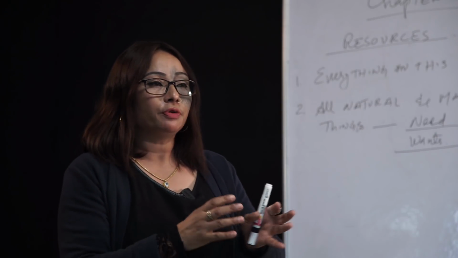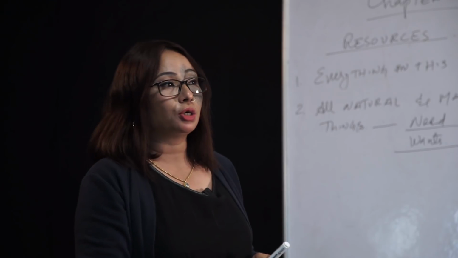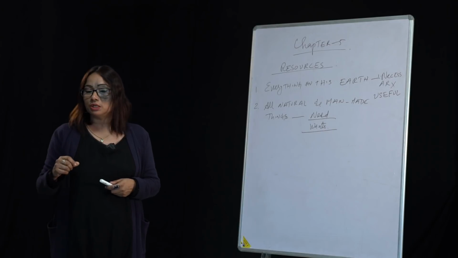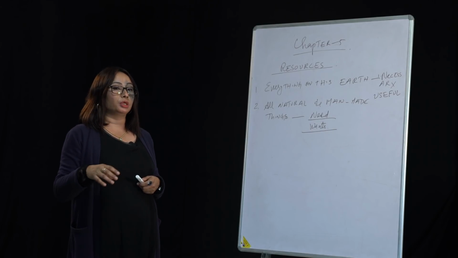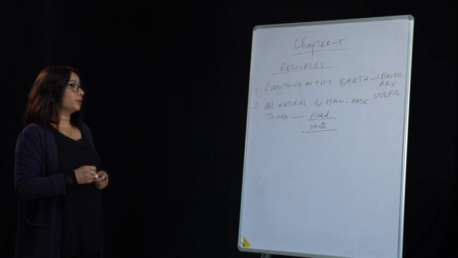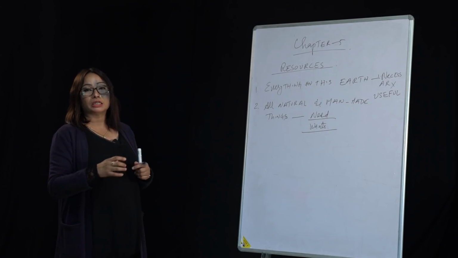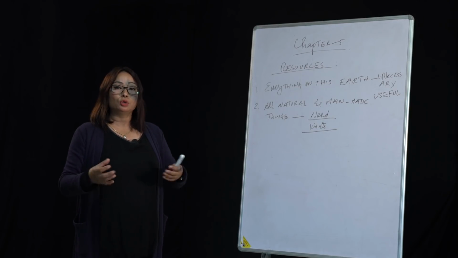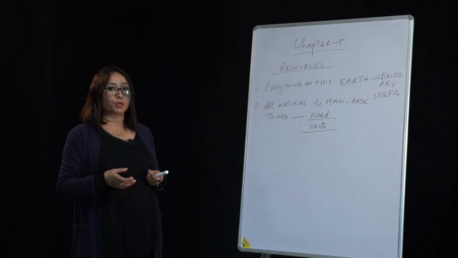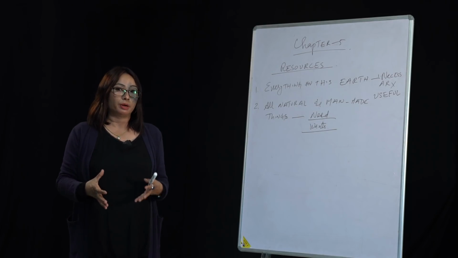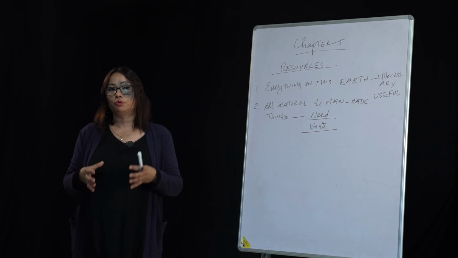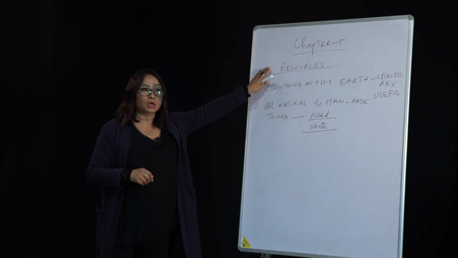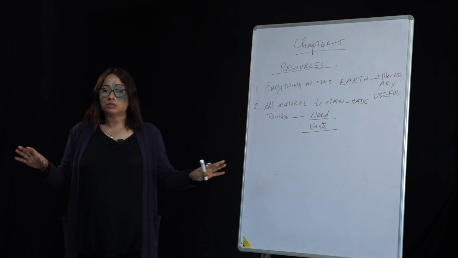So there is a very close connection between nature, human and technology. There is an interdependent relationship between nature, human and technology. This interdependent relationship helps to transform the things that are there in nature into useful, productive things that can be used by humans. Only when those things around us can be converted into useful products do we call that product or substance a resource. Otherwise, they are just things around us. It is not a resource.